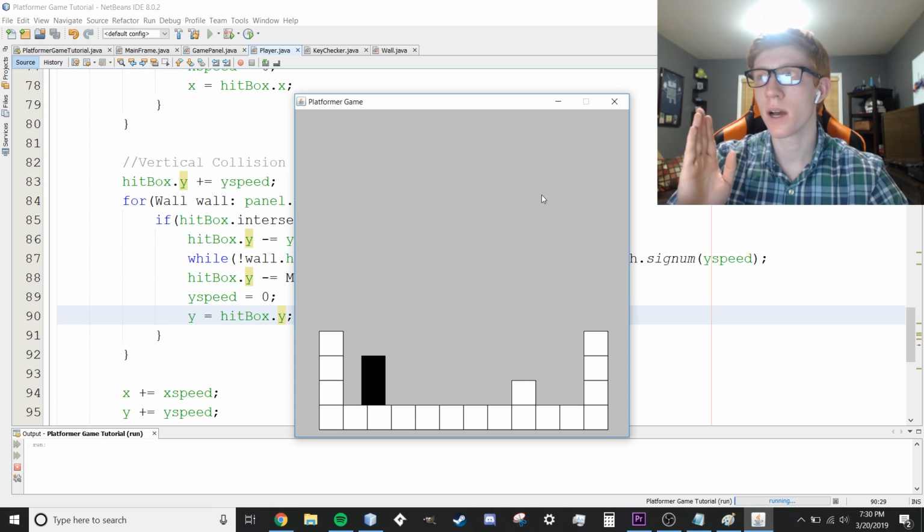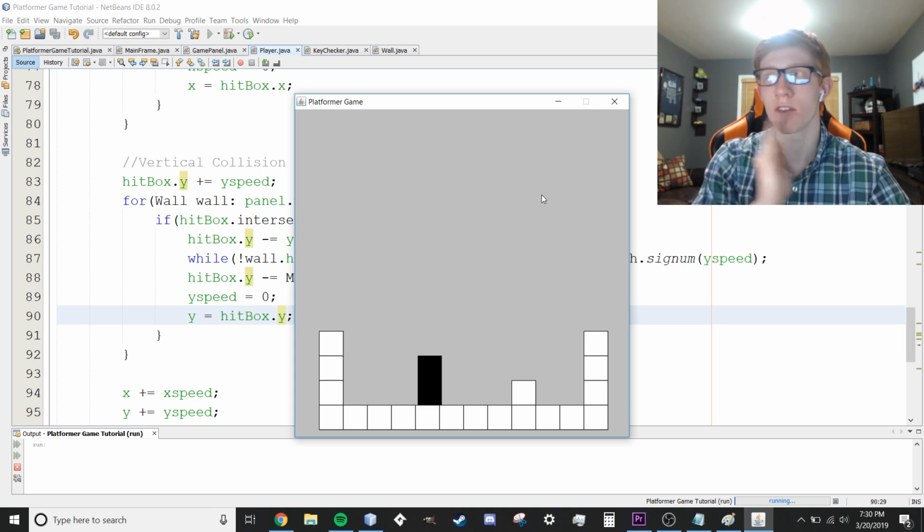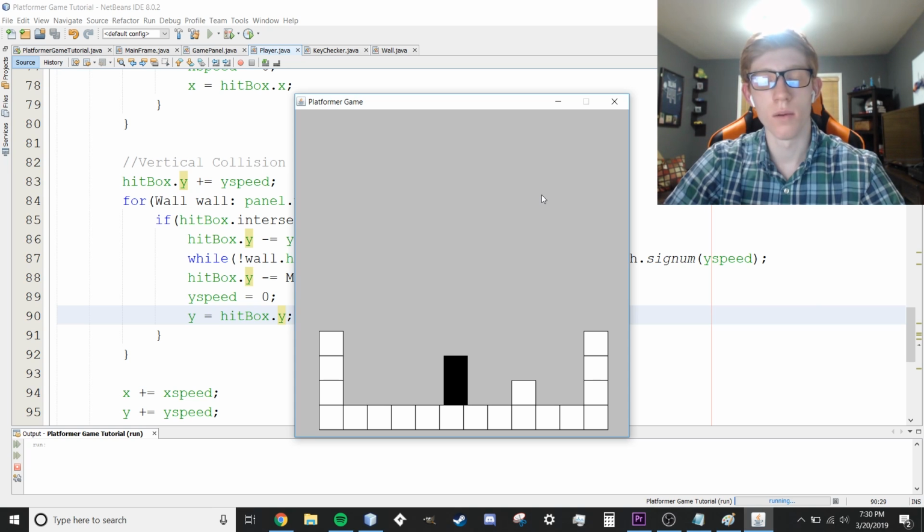So then we're going to take the hitbox and keep moving it closer and closer to the wall until we touch it. And then we back step 1, because there's no way to check if you're about to touch it. It doesn't work that way. So you have to actually keep going until you're touching, and then go back 1. And then we move our player up to there as well. That's kind of complicated. When you're looking at it like this, it's hard to think of it in that way. But that's what's going on here. We have all our collisions working, and that's going to be it for this video.